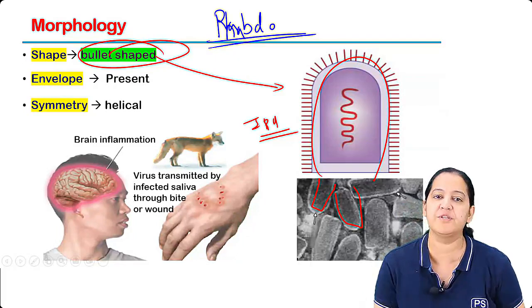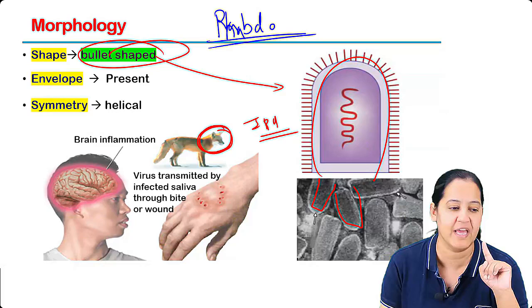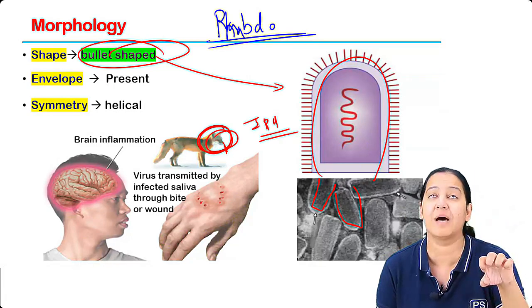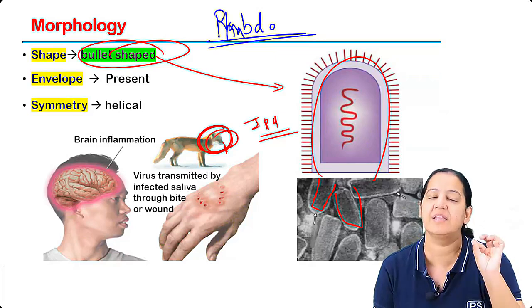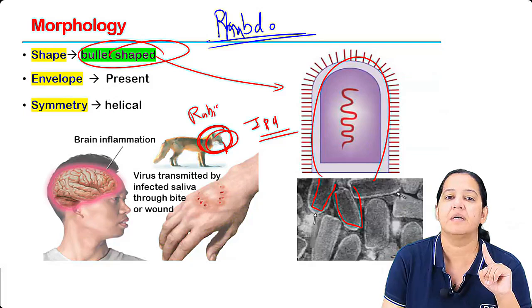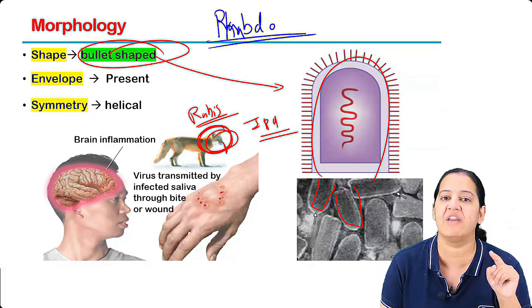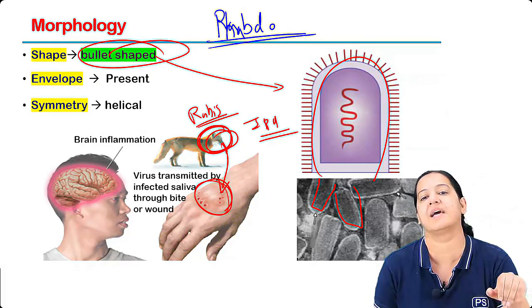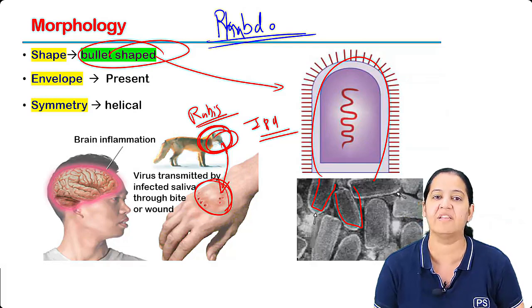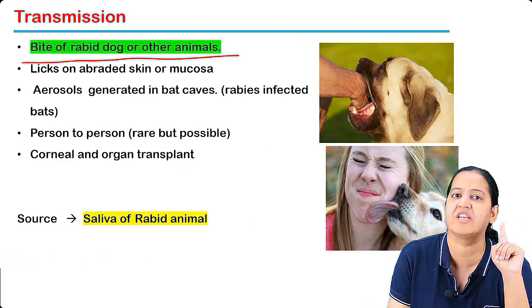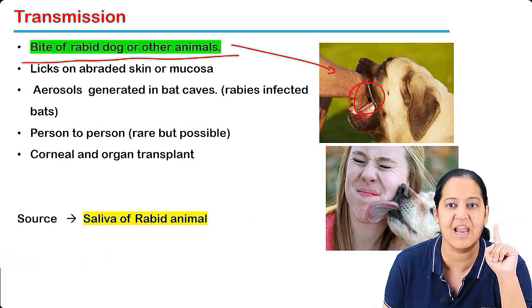What is the route of the transmission? The route of the transmission is the dog bite. Can you see a dog? It is present in the saliva of the dog. So whenever the dog is biting some human, the virus is present in the saliva of the infected dog. This is not a healthy dog. The dog is having the rabies. This is an infected dog. So when such an infected dog bites the human, the saliva gets deposited on the wound. Via saliva, the virus enters inside. So what is the route of the transmission? Most common route of transmission is dog bite. So virus present in the saliva gets deposited on the wound.